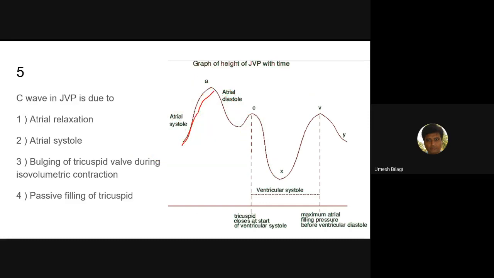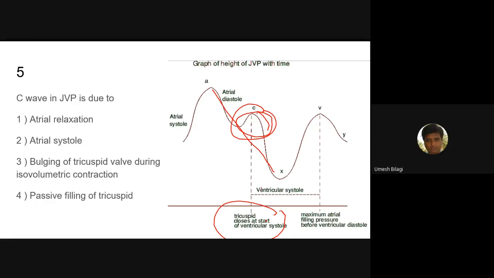Now atrial systole will cause the A wave. Atrial diastole will cause the X descent. So the C wave is in fact an interruption in the X descent. This happens because of closure of the tricuspid valve. When the atria start dilating, the ventricle will start contracting. In fact, before contraction, the tricuspid valve will close. So there is the C wave.